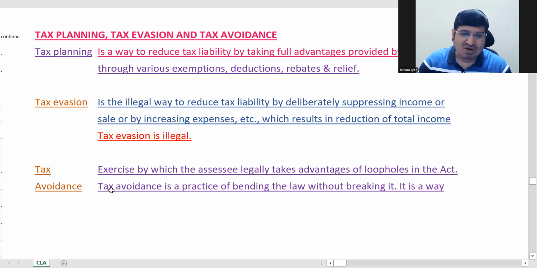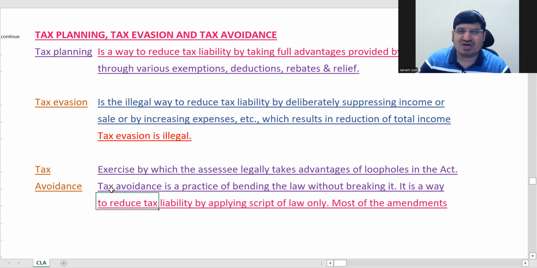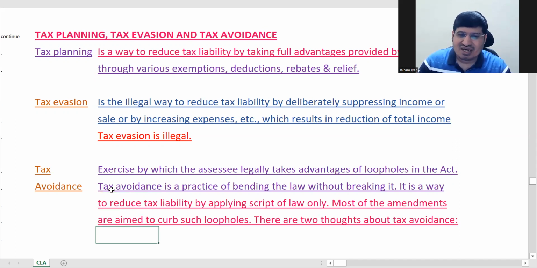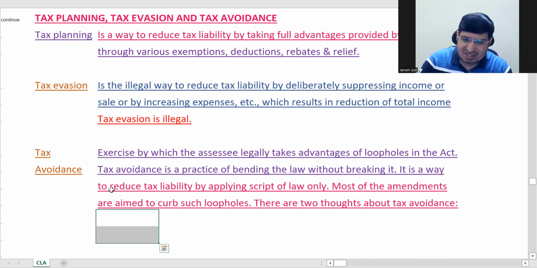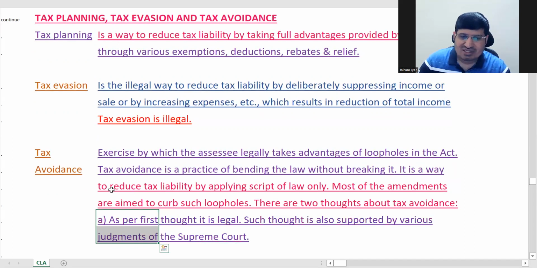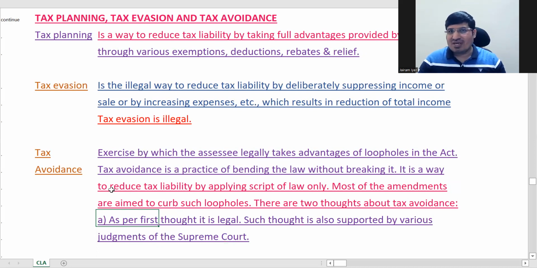Okay, so this is your tax avoidance. So basically what you are doing, you're following the law, but you are doing something which is not correct. Okay, so you can see most of the amendments follow because of this. Okay, and in tax avoidance there are two thoughts. See, in India it is always said to be legal. Why? Because the person is following the law.